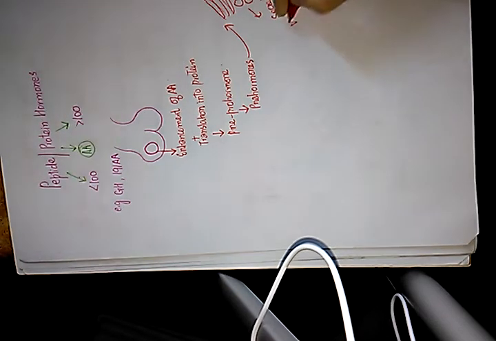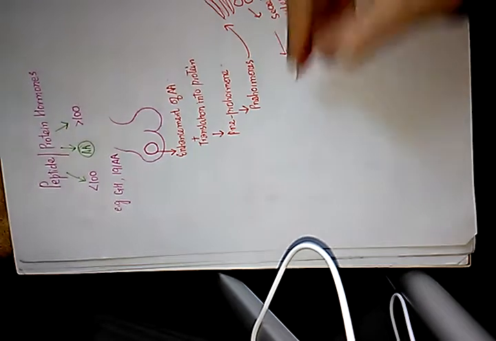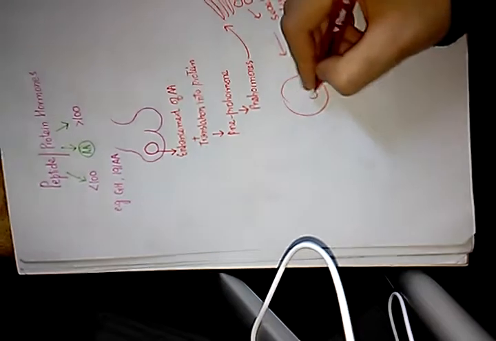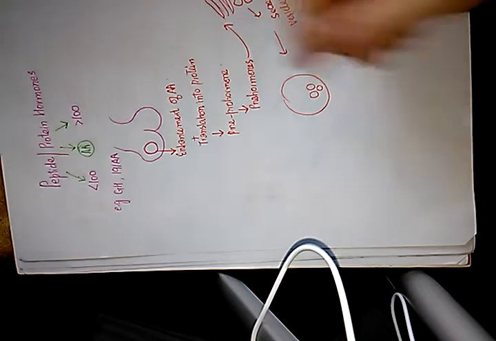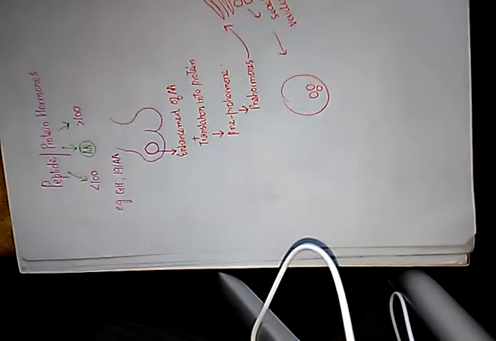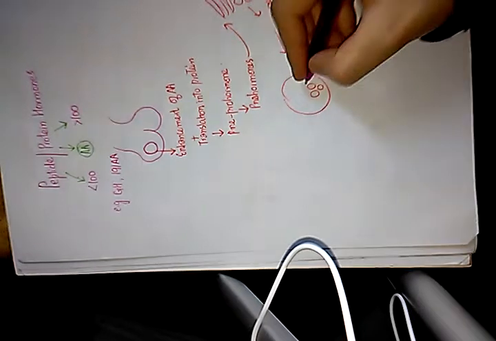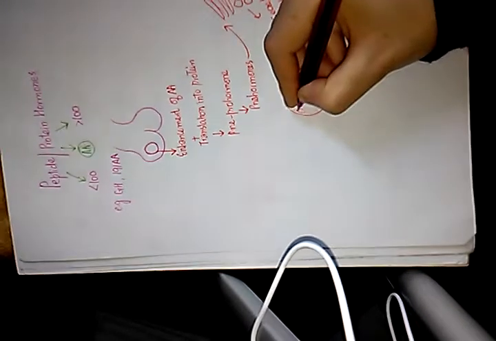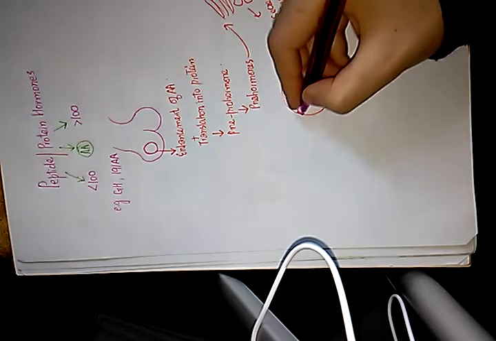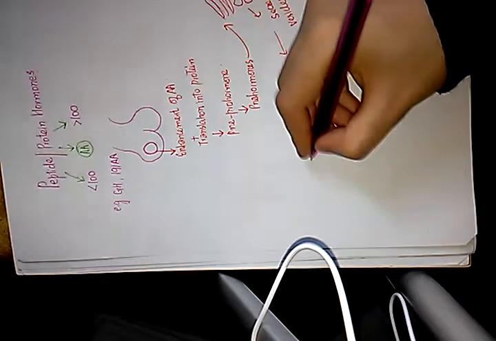These are called secretory vesicles. These secretory vesicles are stored in the cytoplasm of the cell. Whenever the stimulus is achieved, these secretory vesicles combine with the membrane, and they are thrown out by the process